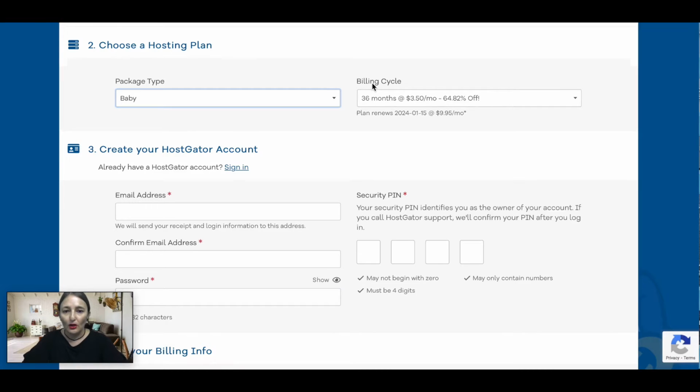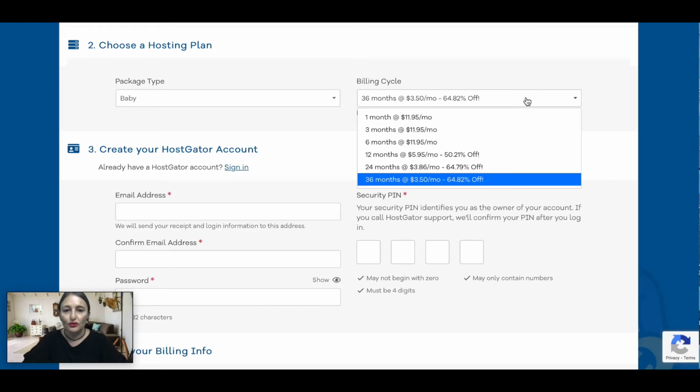And then if you go onto billing cycle, you can choose for how long you want your cycle to be. You'll notice here they've got 1 month, 3 months, 6 months, all the way up to 36 months. If you buy a longer cycle, like the 36 months, you're going to get a huge discount.